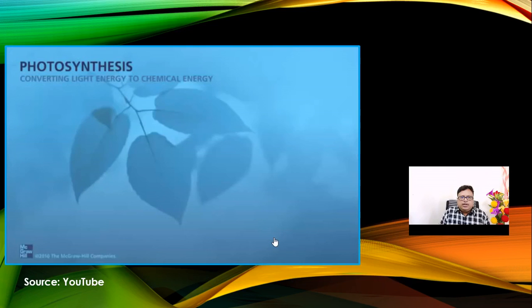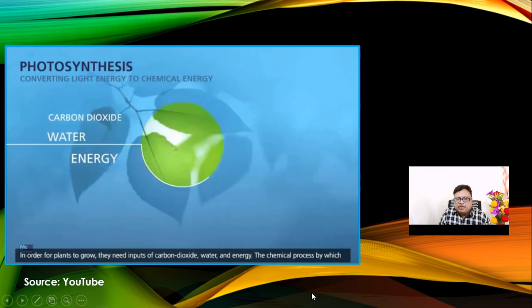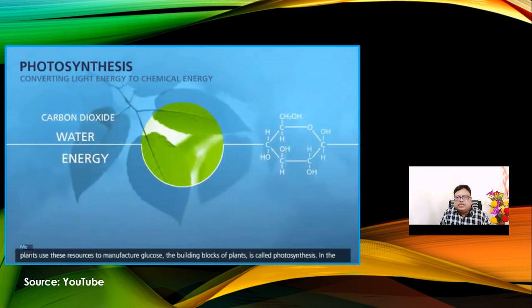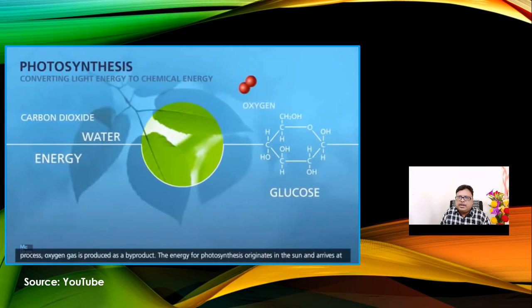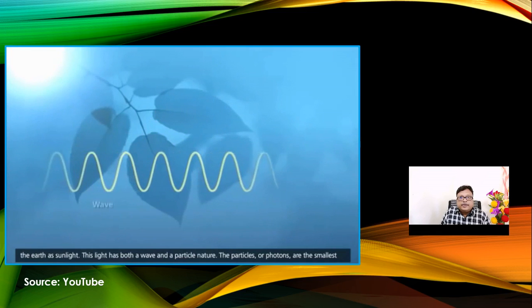Now, if we go to some animations, let us see what actually happens when light is incident in this process of carbon dioxide fixation. Look here, number one, our carbon dioxide and water molecules are used for the synthesis of food material. CO2 I will use as a raw material, water I will use as a raw material, and second, energy, which is a physical entity. But remember, this physical entity is supposed to be converted into a chemical entity.